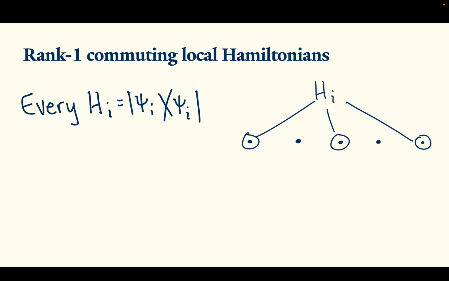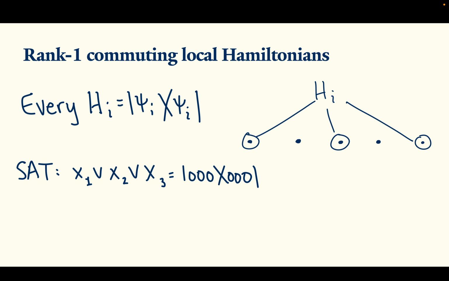There are some pretty common examples of these. For example, a 3-SAT or any SAT instance is a rank 1 local Hamiltonian problem. You can think of the clause x1 or x2 or x3 as a projector onto all zeros, because that's the only configuration of the variables that would not satisfy that clause, so it's the only vector that's penalized.